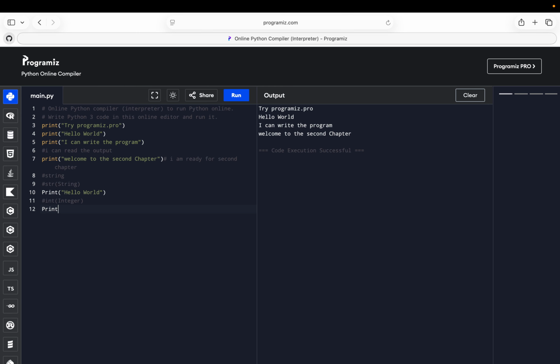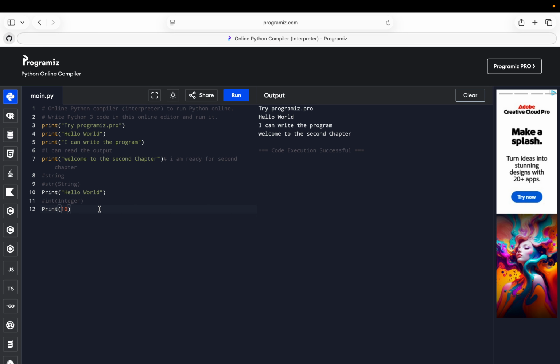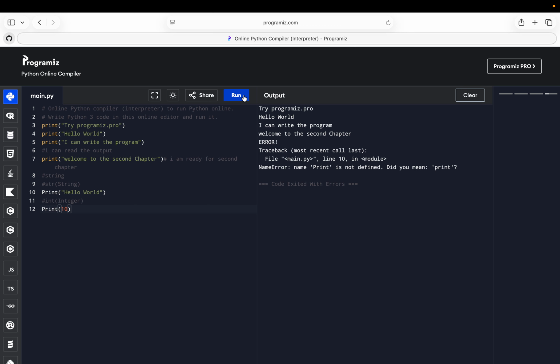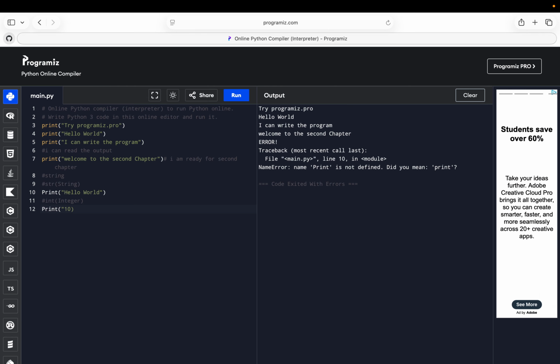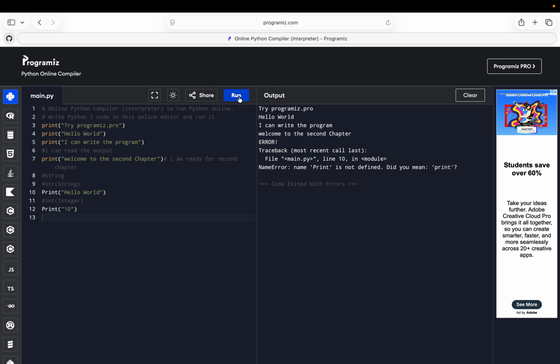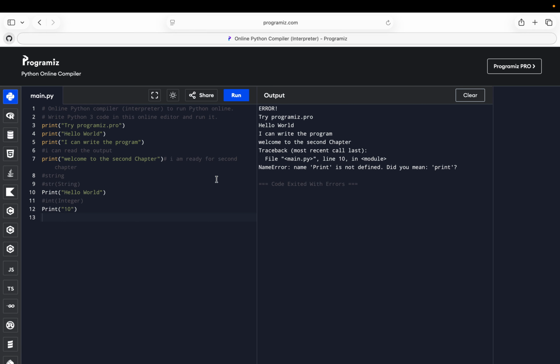if we're gonna write here print 10, so this is an integer. If we run it, yes, there is an error. So just remember, this is an integer. This 10 is an integer. If we don't use the quotes, it's gonna be an integer, and we cannot run the integer as this. So there are different ways to do that, so you will learn later. So for now, just remember, if you print is not defined,